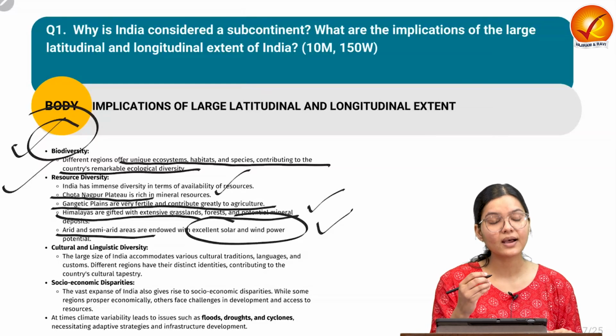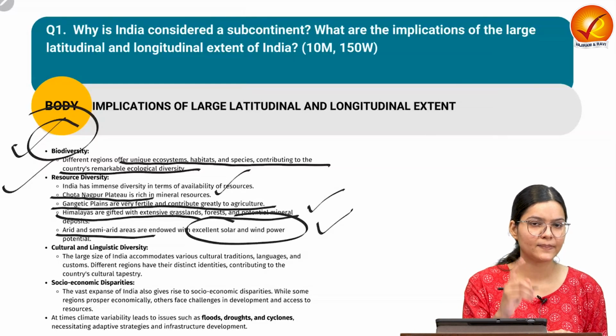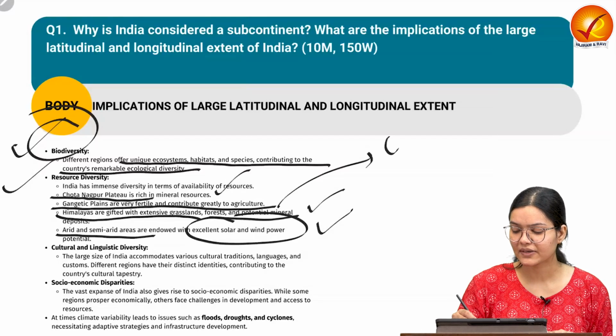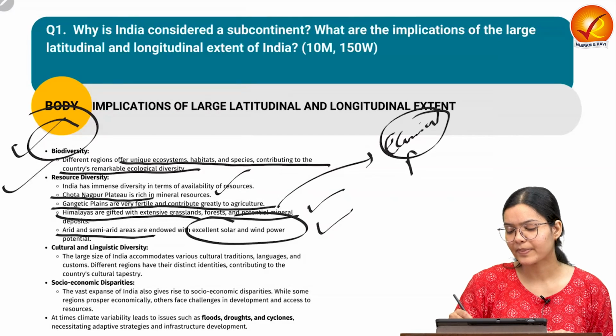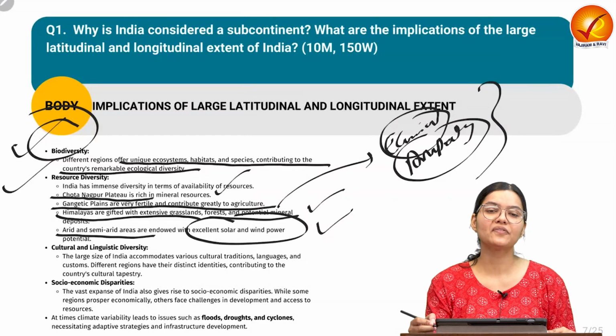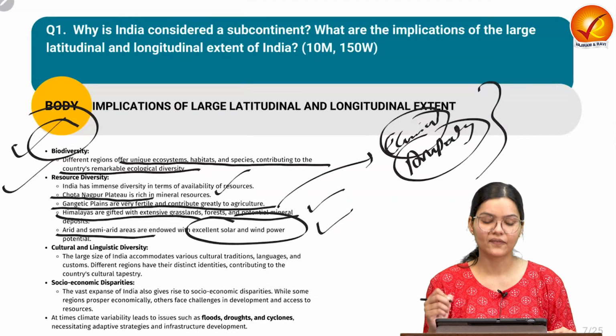So we can see different kinds of resource availability in India. This resource availability is linked with the economic prosperity of a nation, so they are contributing to the economic prosperity of the country.